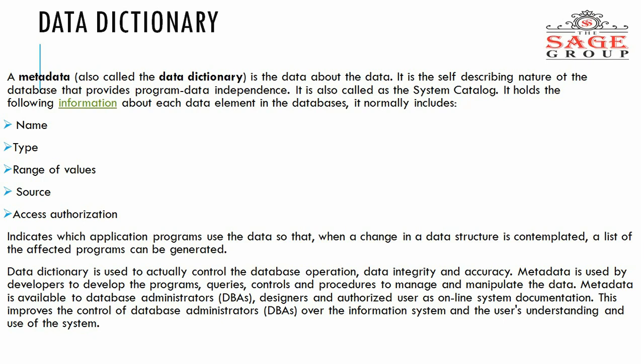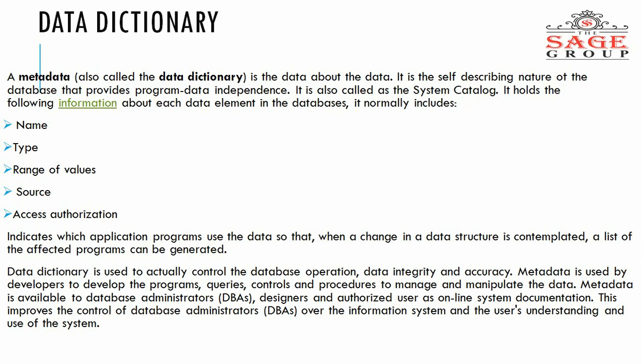So basically, what is a data dictionary? The data dictionary is the data about the data. That means the table in which we are inserting or storing our data also has some database, and that database is basically called the data dictionary, in simple words. Getting the point? The data dictionary is used to control database operations, data integrity and accuracy.